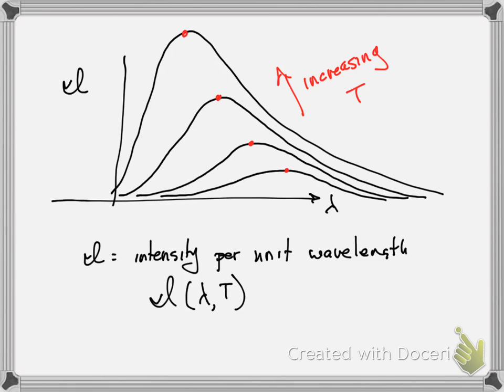That the hotter the body, the more radiation it emits, okay? And that the hotter the body, the peak wavelength that's being emitted, so while there's a continuum of wavelengths, the peak wavelength actually moves to a lower and lower wavelength, or higher and higher frequency. So that's what's empirically observed.